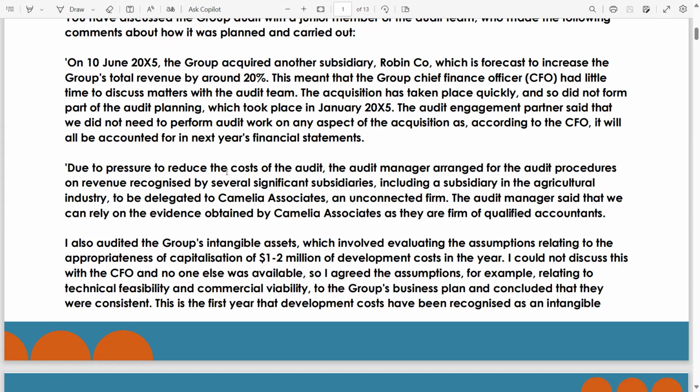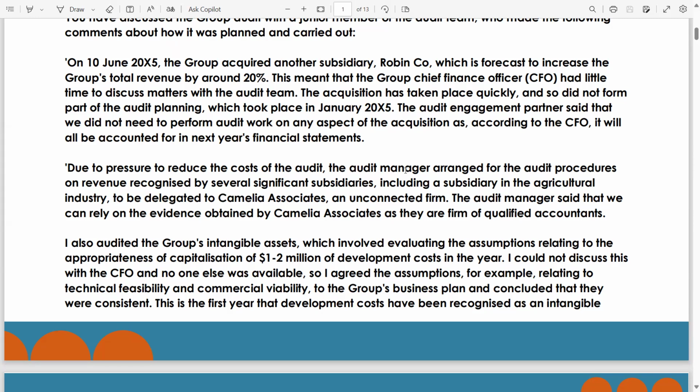Now, due to pressure to reduce the cost of the audit, the audit manager arranged for the audit procedures on revenue recognized by several significant subsidiaries, including a subsidiary in the agricultural industry, to be delegated to Camellia Associates, an unconnected firm. The audit manager said that we can rely on the evidence obtained by Camellia Associates as they are a firm of qualified accountants. This is again an invalid response.